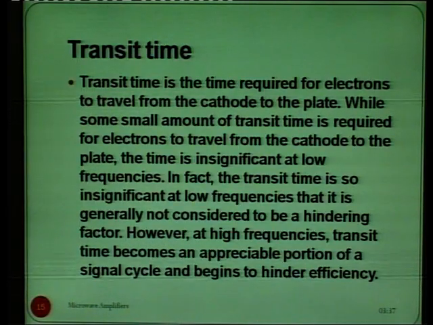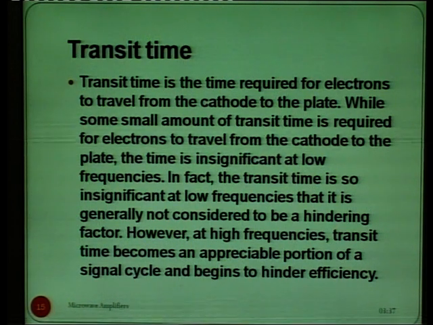Now, the next effect is transit time effect. Transit time is the time required for electrons to travel from cathode to anode. Some small amount of transit time is required for electrons to travel from cathode to the anode plate.